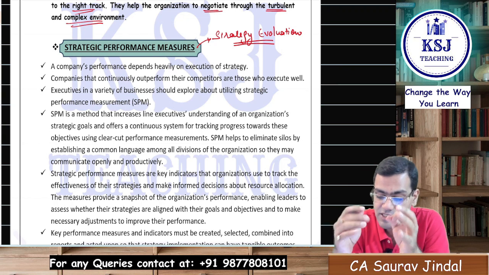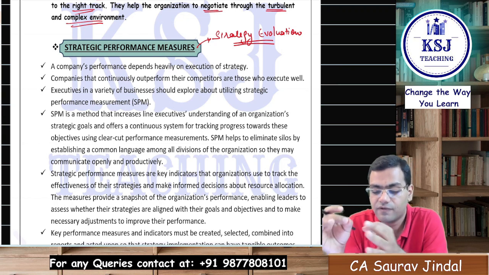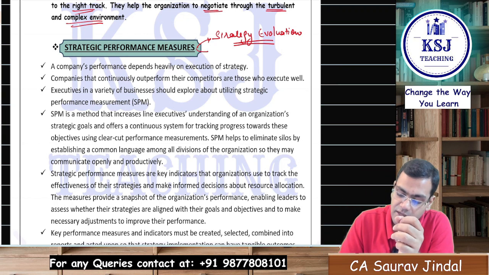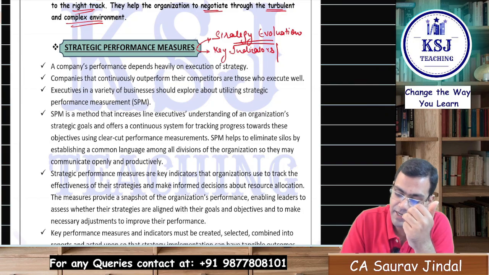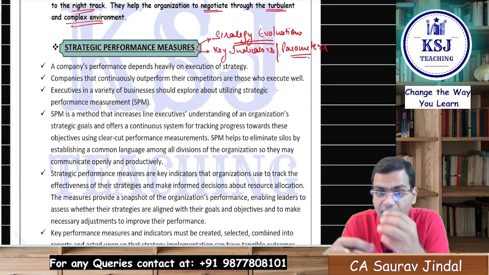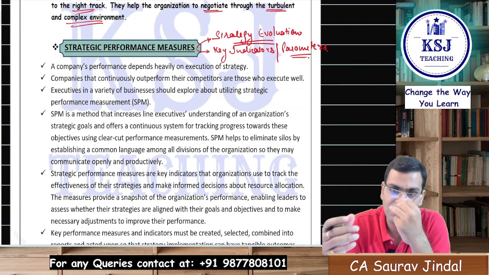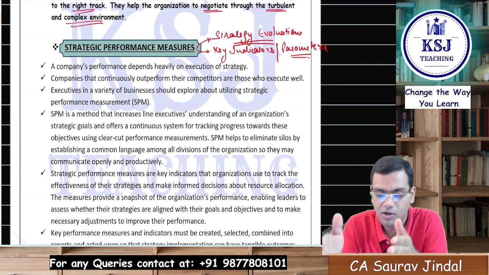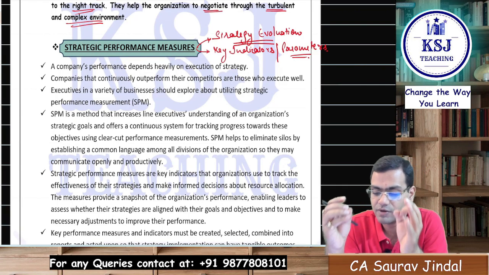So these SPM, the strategic performance measures, are the key indicators, or I can say the parameters on the basis of which you try to judge the performance of the strategy. You try to evaluate the strategy whether it is in the right direction or not. So this is what the strategic performance measures are.